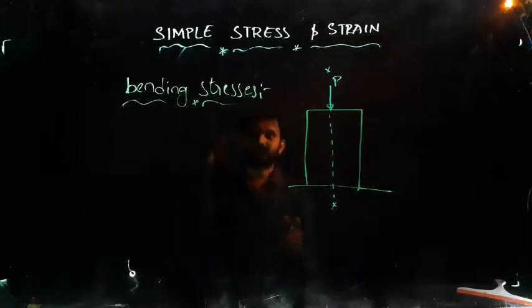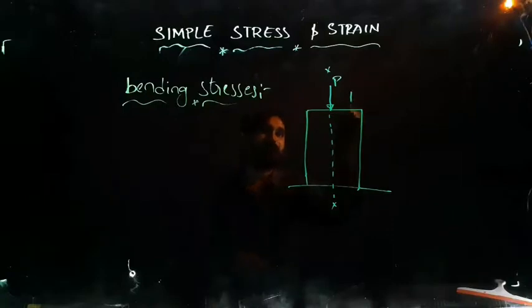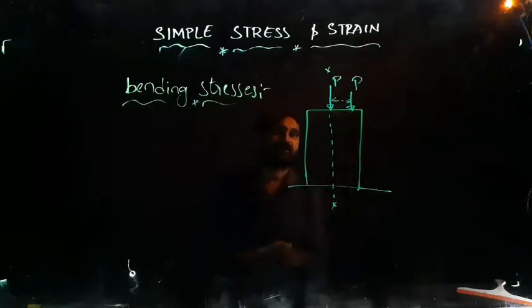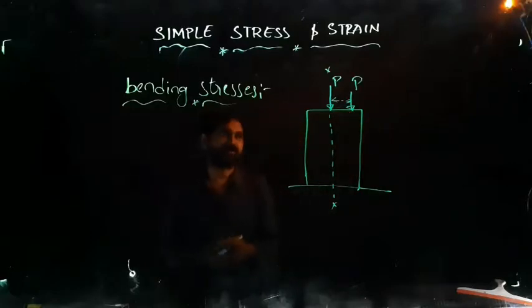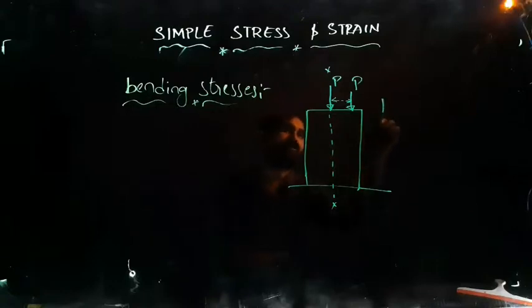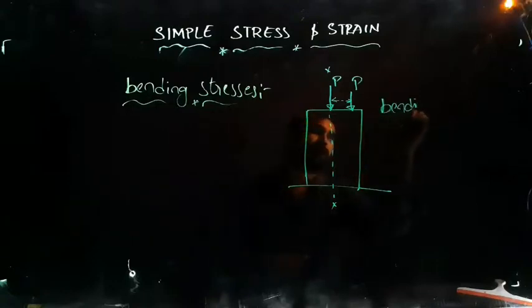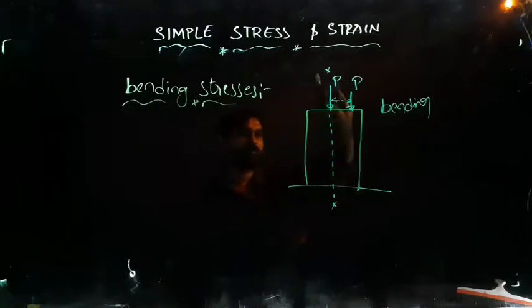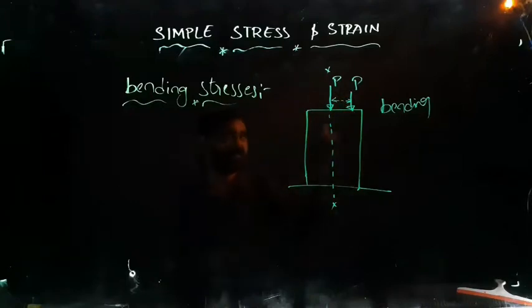Now we are talking about bending stresses. Bending stresses in the sense, the load is acting away from the axis. So when the load is acting away from the axis, what happens? Bending is going to be developed due to this. Actually here there is no load.